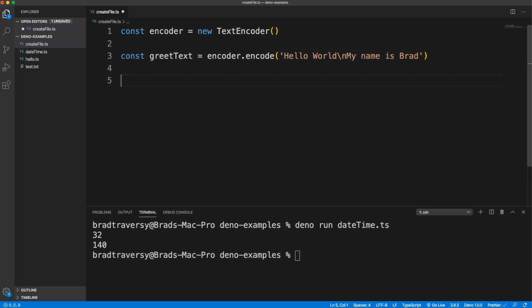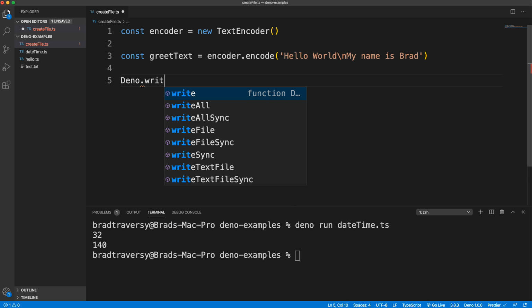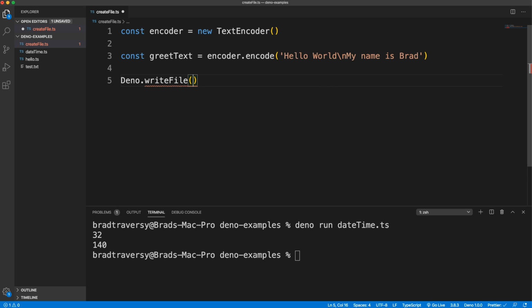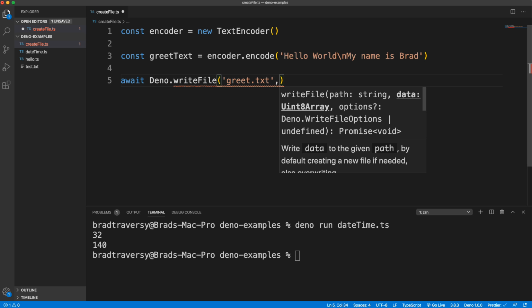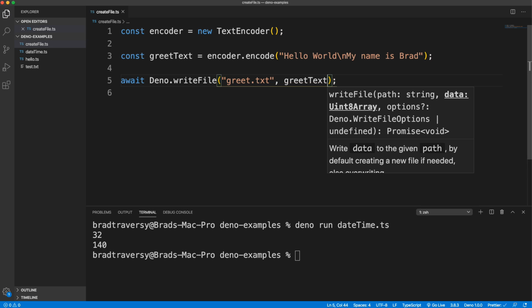Now I want to use the writeFile method on the Deno namespace. So Deno.writeFile. Now this actually returns a promise, so I'm going to use await here. And notice I don't even have this wrapped in a function because we have that top level await. Okay, so I don't have to even have it in an asynchronous function. Now, if you don't have the Deno VS Code extension, it's going to complain about this because it's going to expect it to be in an async function. So here, let's pass in a file name. We'll call it greet.txt, and then the content is going to be the greetText, like that.